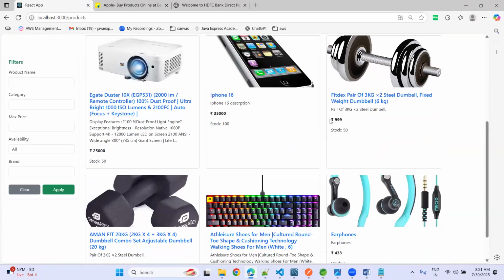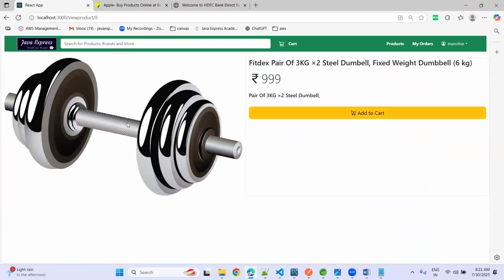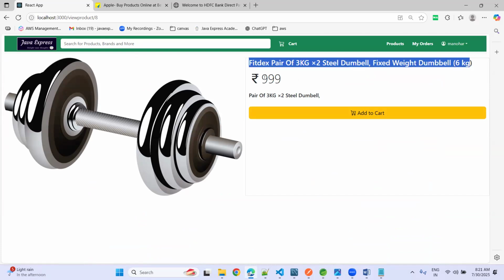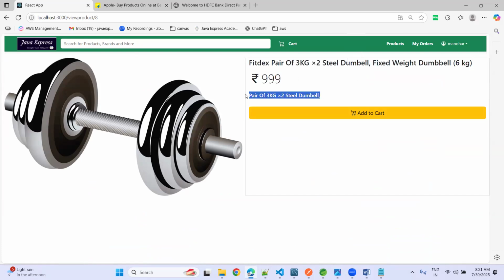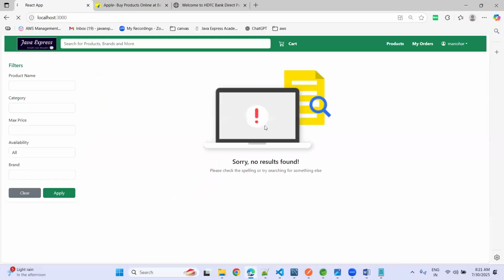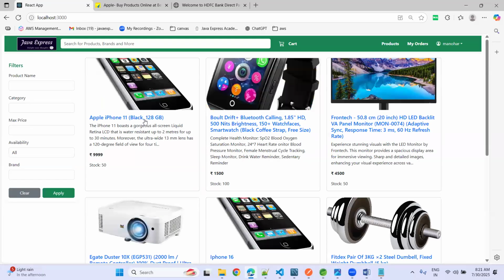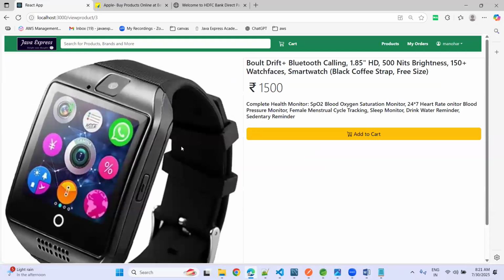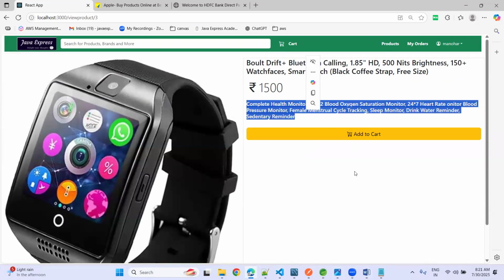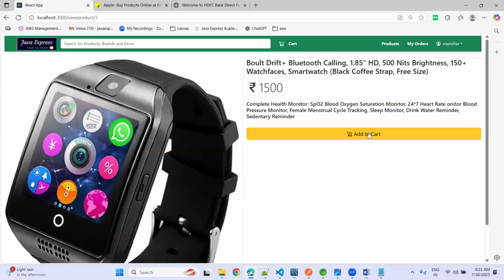Now you want to purchase a product. If you go to, suppose, this one, the image is displaying, the title is displaying, how much the price is, and some description. Now again, if you search in the backend, let me open another one. Suppose this one. Now see, your image is displaying, your complete description, and we have an option called add to cart.